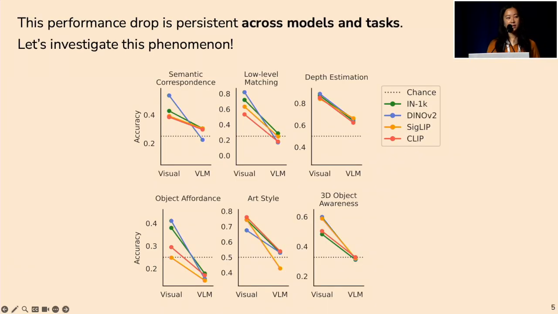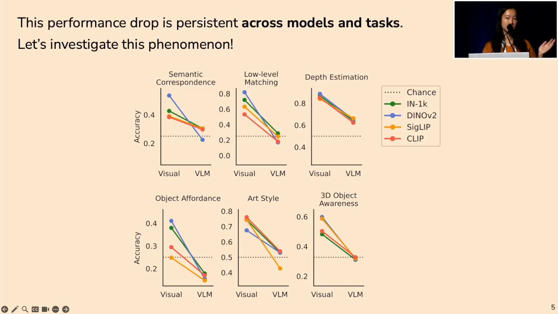So when we evaluate these four models on 6 benchmarks, we see two striking trends, which I alluded to in the beginning. First, for each task, as you move from the vision model evaluation to the VLM strategy, you get a mean shift downwards. And in most cases, this mean shift starts from some non-trivial accuracy and goes down to around random chance. And second, these lines don't maintain rank ordering of the vision models.